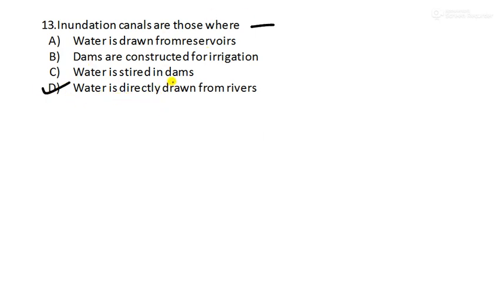Here there is no need of any construction of dams or reservoirs in inundation canals. Water is drawn from reservoir. This is also not the one where an inundation canal is built. Dams are constructed for irrigation. No, dam is not. Water is stored in dam. No, even this is not.